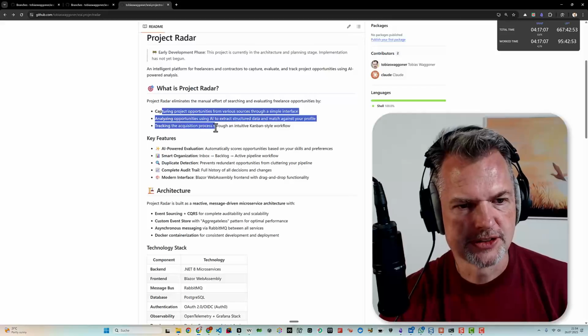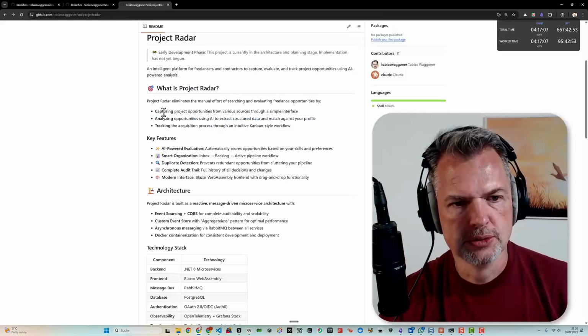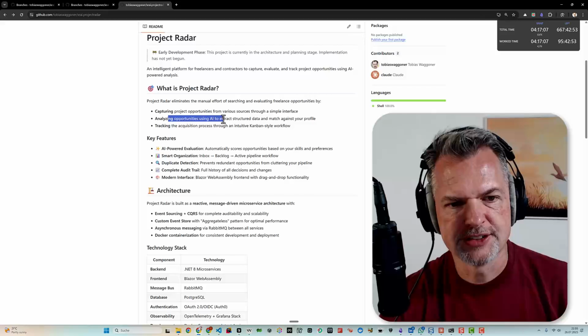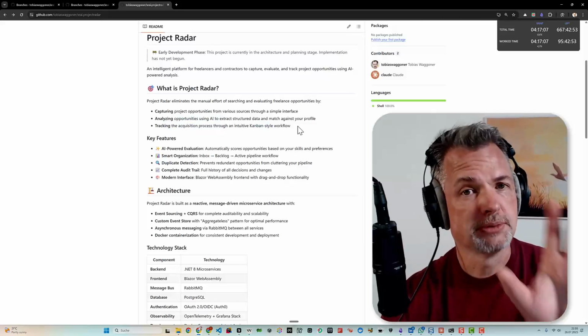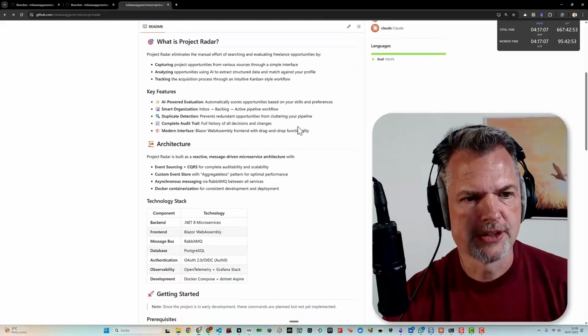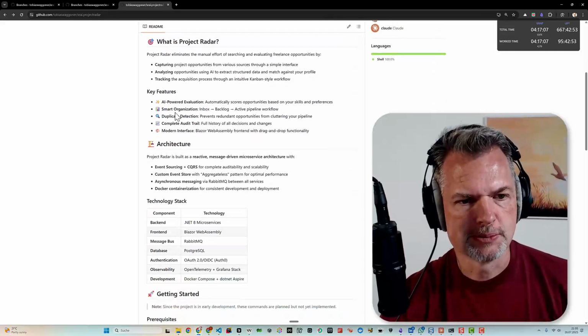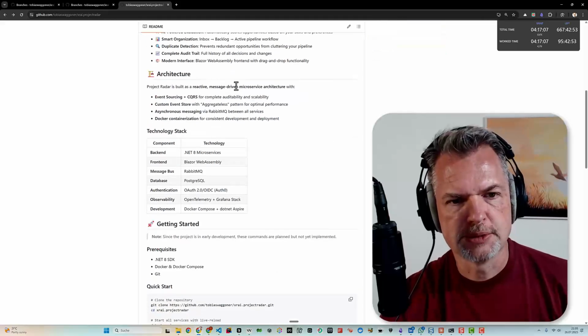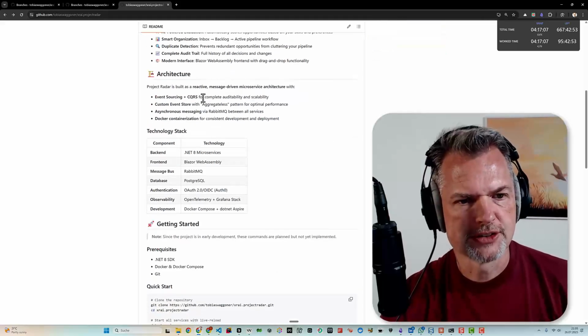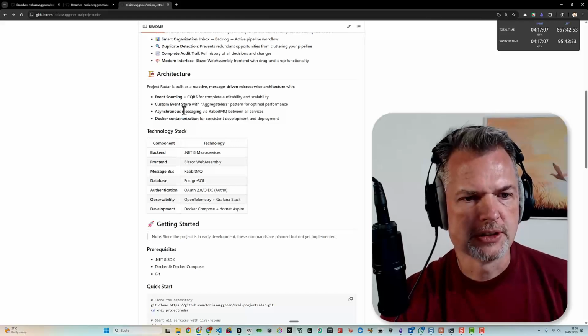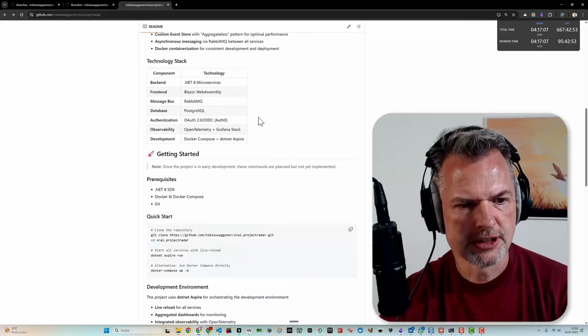And this is what the project is going to do: capturing project opportunities, analyzing them using AI, and tracking them through an intuitive Kanban style workflow. Super simple description. I'm very pleased with this. Key features: smart organization, duplicate detection, complete audit trail, modern interface. Architecture: reactive, message-driven microservice architecture, event sourcing, CQRS, asynchronous methods, Docker containerization, technology stack.